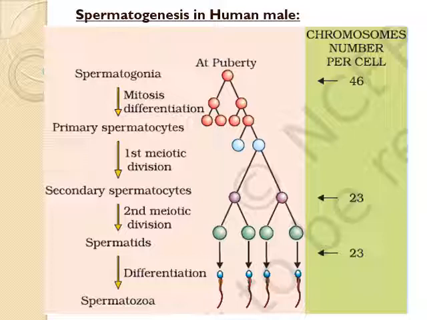These undergo meiosis II, resulting in the formation of 4 equal spermatids. These also carry the same number of chromosomes, that is 23. Next, the spermatids are transformed into sperms, that is spermatozoa. Finally, these sperms are released from the seminiferous tubules, which are present in the testes.